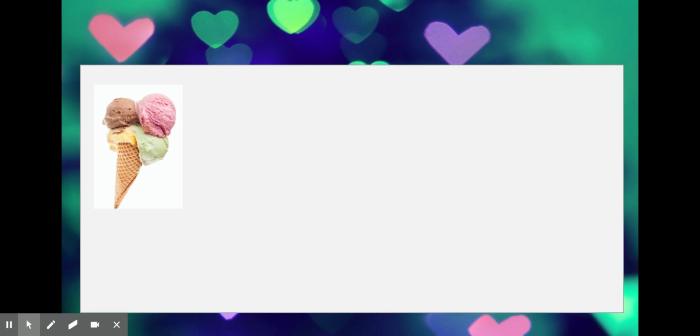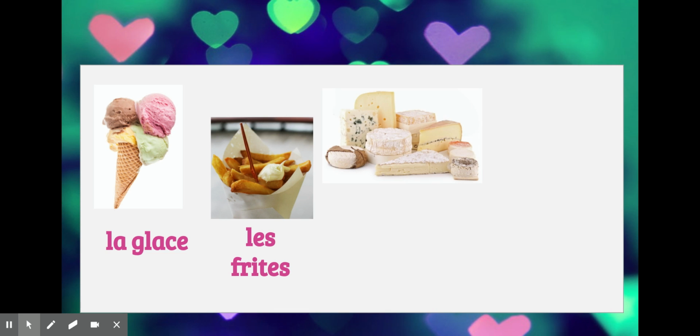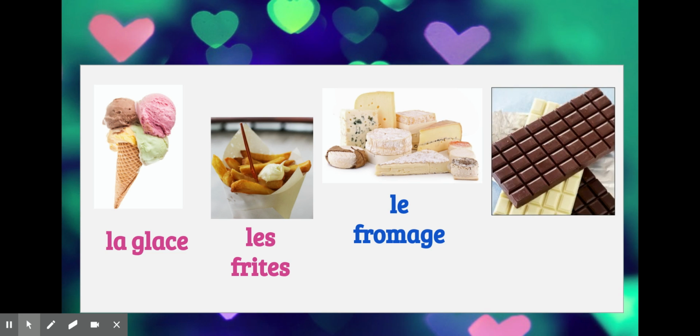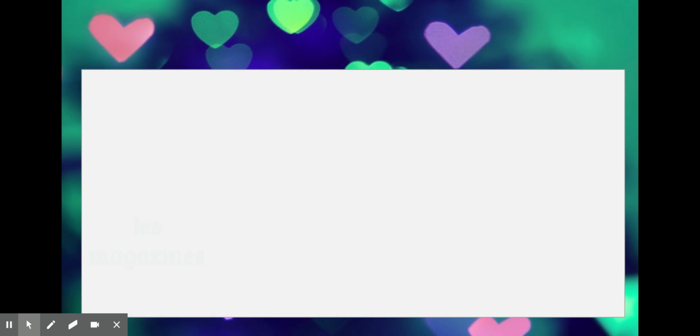We have la glace, les frites, le fromage, and le chocolat. So let's say these ones one more time. We have la glace, les frites, le fromage, le chocolat.